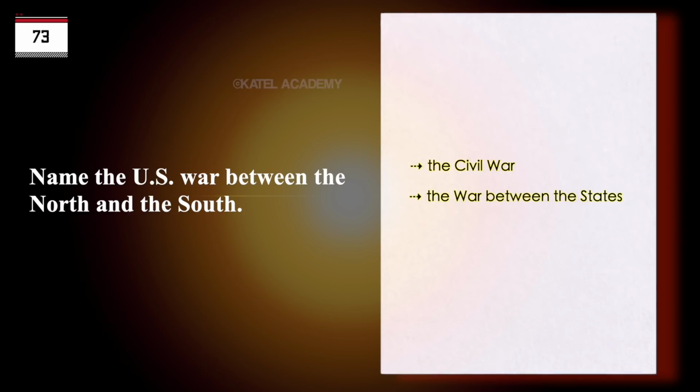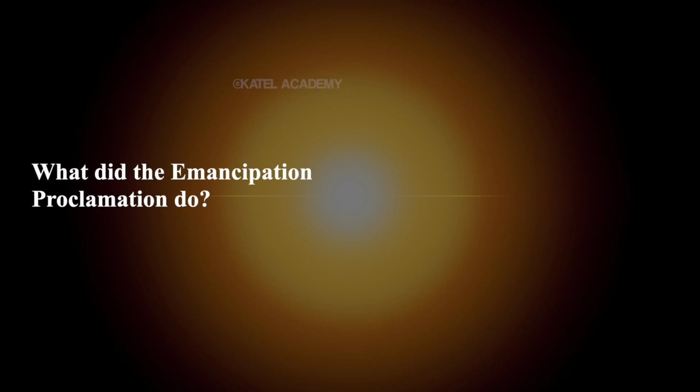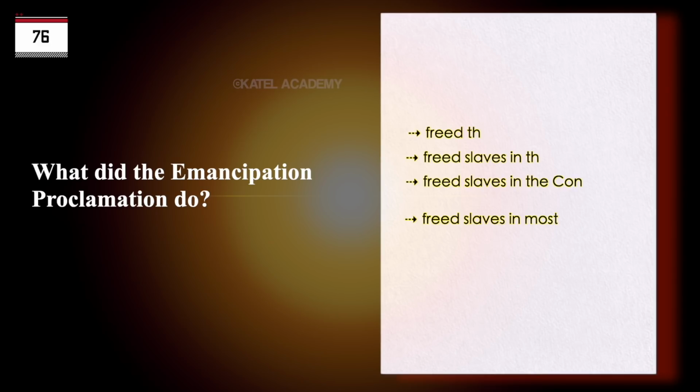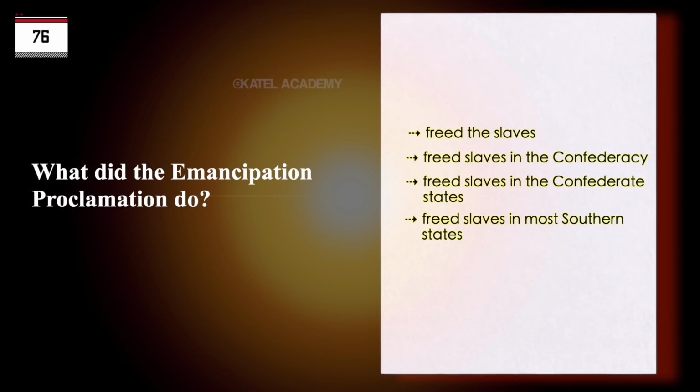The war between the states. What did the Emancipation Proclamation do? Freed the slaves. Freed slaves in the Confederacy. Freed slaves in the Confederate States. Freed slaves in most southern states.